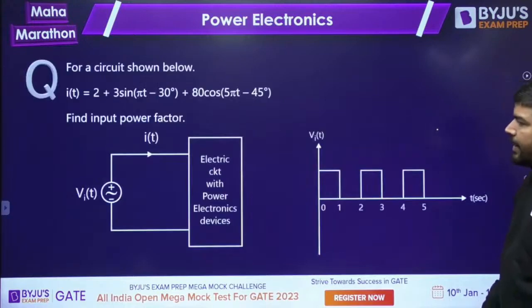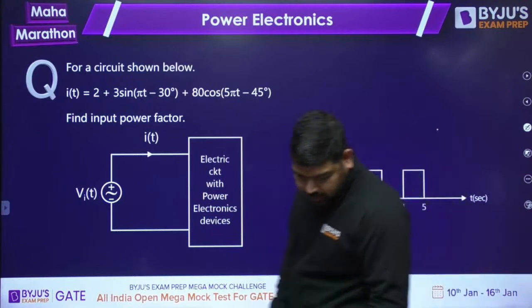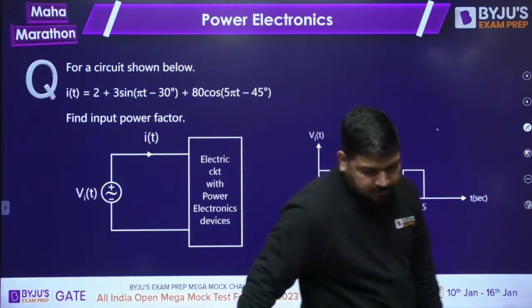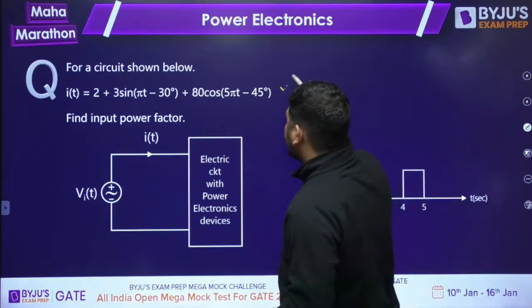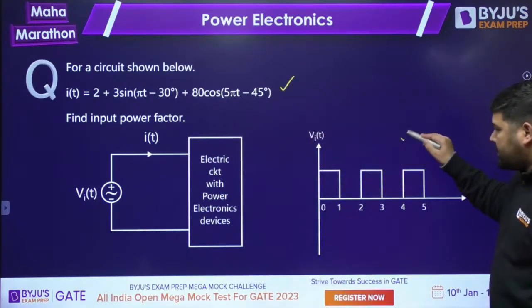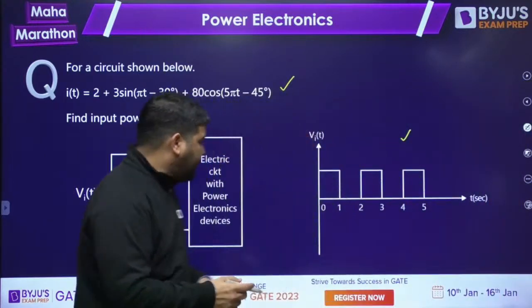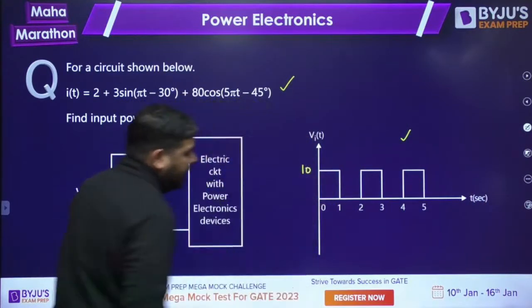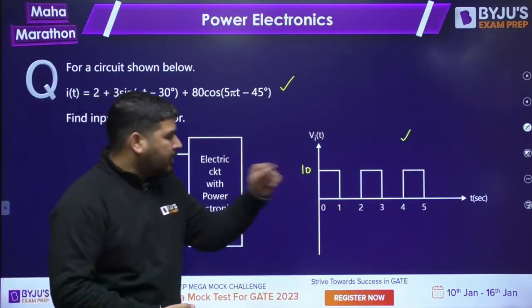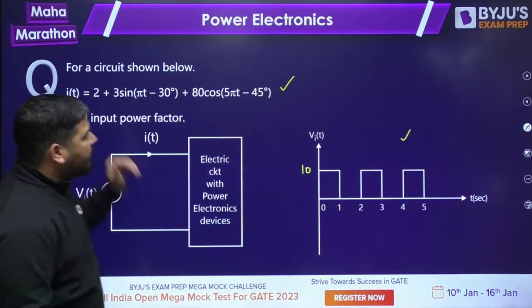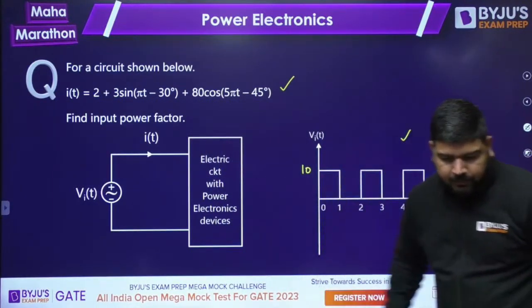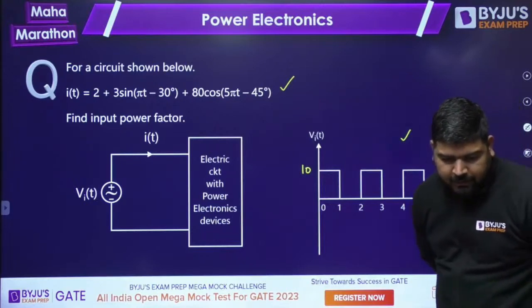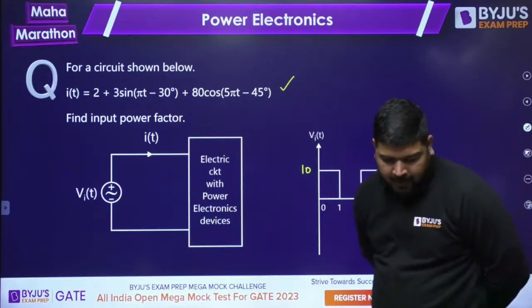Now let's come to the next question. This is the question on your screen. Please try to solve this. Do it fast, guys. Let's see how many of you can solve it. For the circuit shown below, current is this and the voltage is this. Let me give you the amplitude also. This amplitude is 10 volt. I need to calculate the input power factor. What will be the input power factor? Can you solve this question? Do it fast, guys.